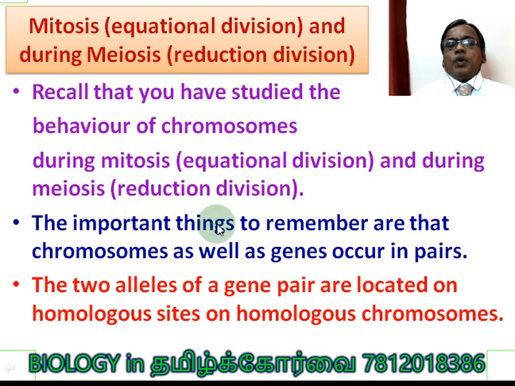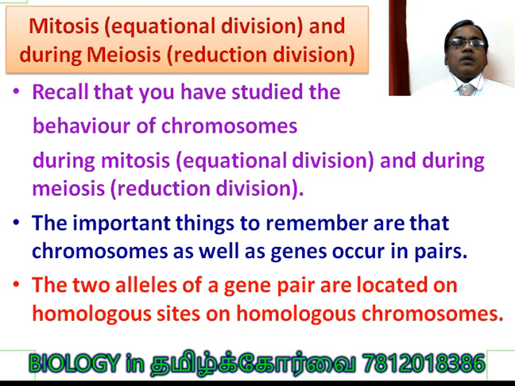The important thing to remember is that chromosomes as well as genes occur in pairs. The point to be noted here is that there is some parallelism between chromosomes and genes. Number one, both occur in pairs. The two alleles of a gene pair are located on homologous sites of homologous chromosomes. What are homologous chromosomes? Identical chromosomes, one derived from the father and another derived from the mother, are called homologous chromosomes.